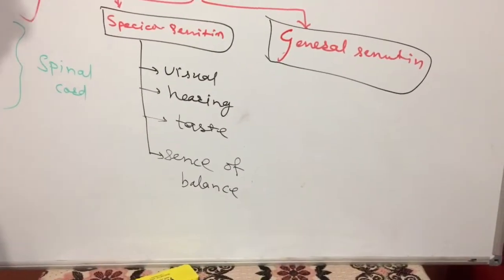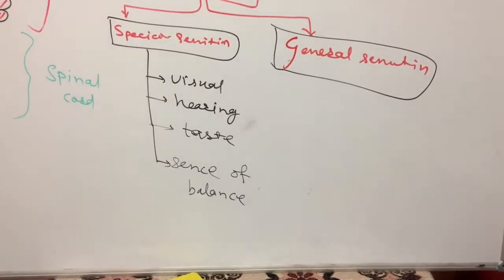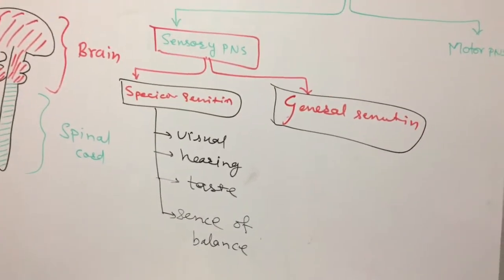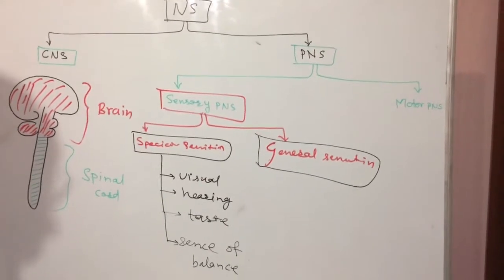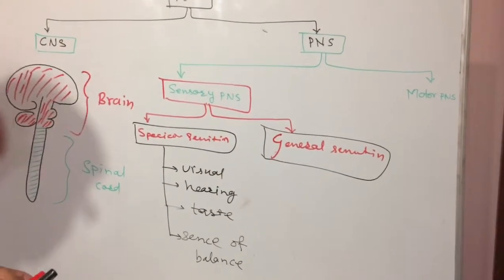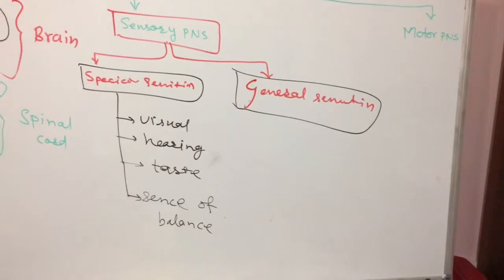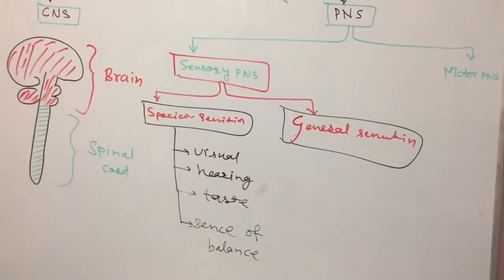Taste: we can taste only with our tongue, not with the hand, foot, or fingers. And sense of balance. Okay, so this is the special sensation.